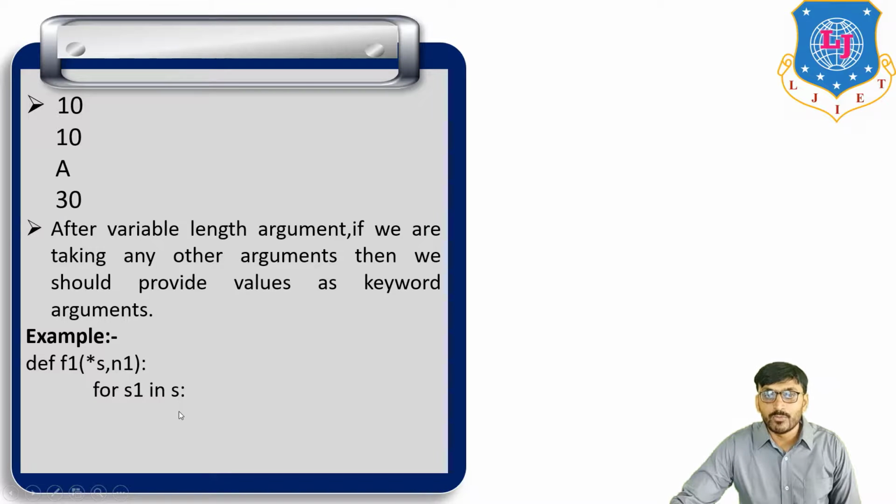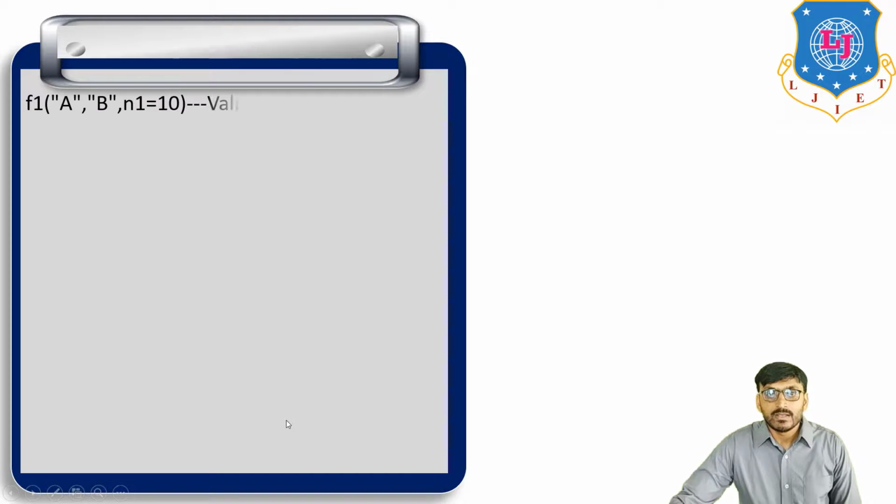Now this is the body of the function: for s1 in s, print s1, and then print n1. Now when we call the function, we provide f1 and in brackets a, b and n1 is equal to 10. So this a and b are the actual arguments of star s, and then we provide the keyword argument n1 is equal to 10. So this is valid syntax.